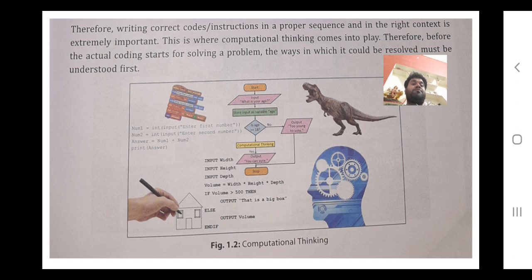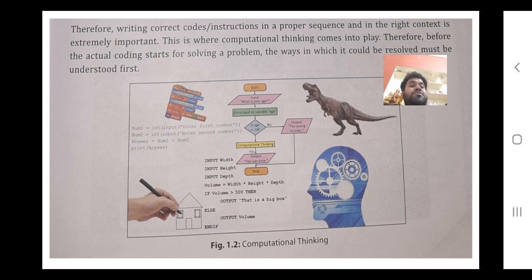For example, if I want to make a program for addition of two numbers, as we have done earlier also, then if I talk about the flowchart, under this diagram you can see that there is a start button, and after that one parallelogram is given, then a rectangle is given, then different flow lines are given. So this is the flowchart actually.